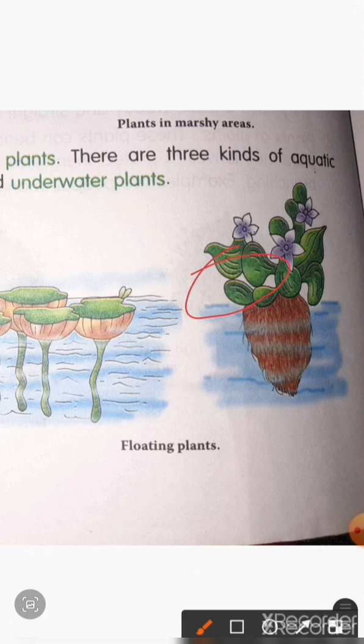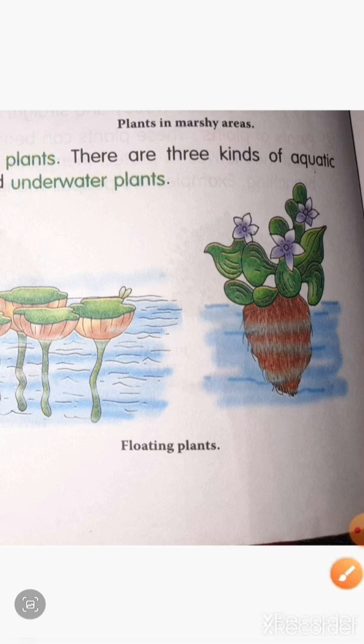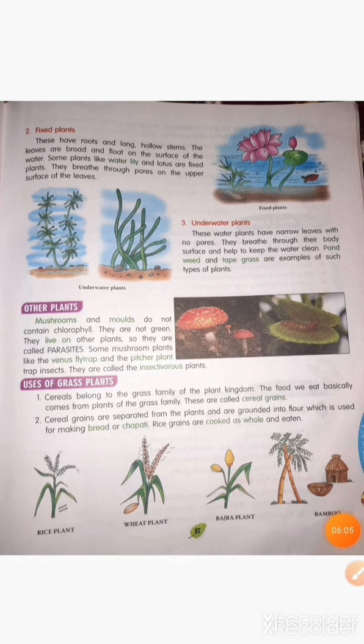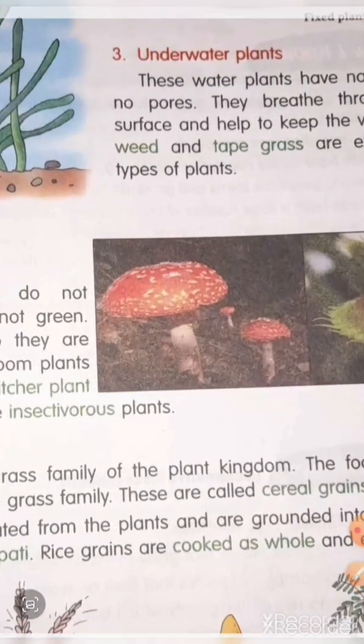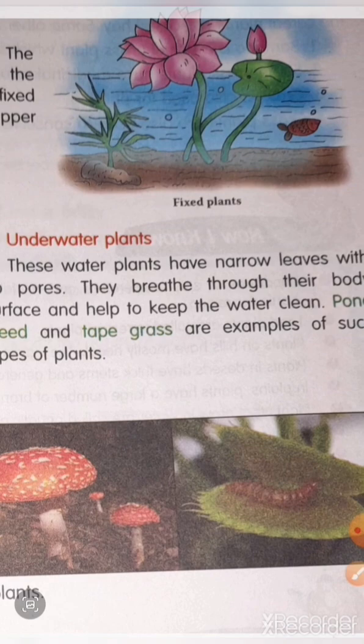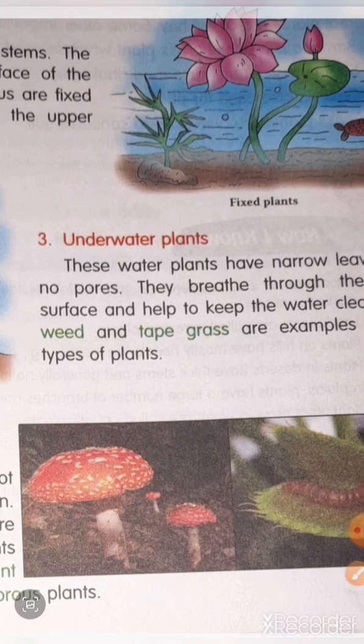Now come to the next, fixed plants. You can see here fixed plants. These have roots and long hollow stems.